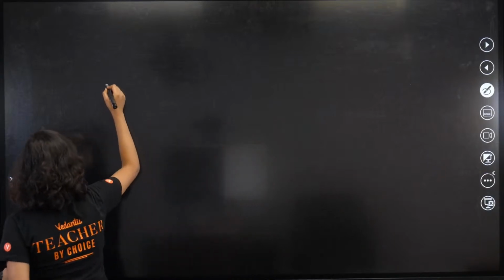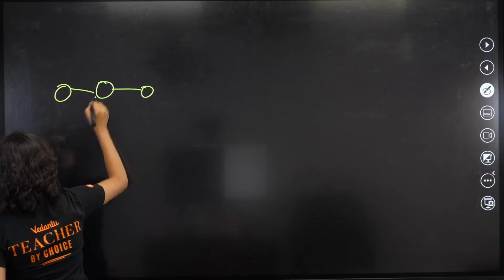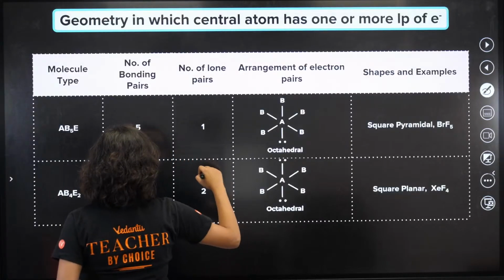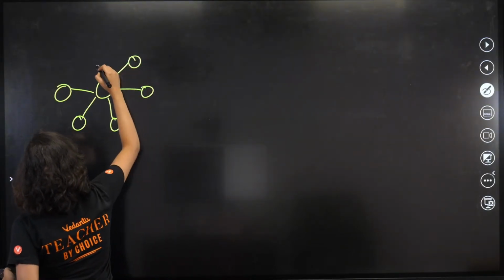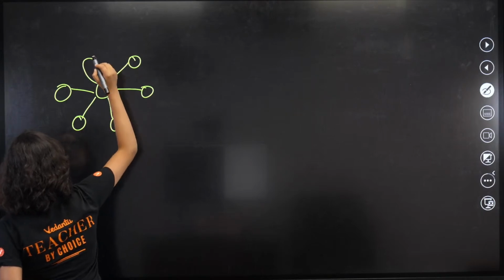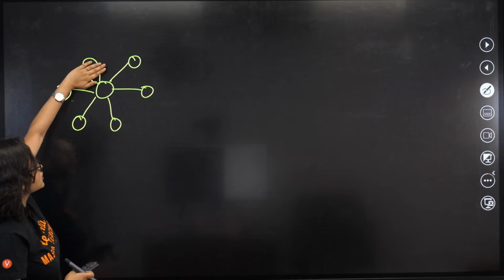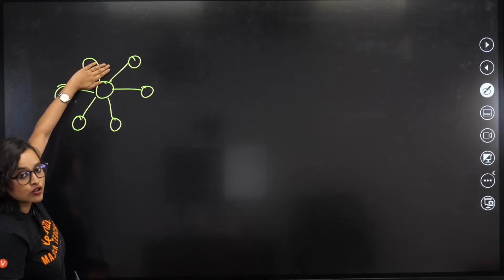Chalo, let's see. 5 bond pair, 1 lone pair. This 1, 2, 3, 4, and then 5 and then 6. So if I close this, what will I get? What is the shape, guys? There will be a protrusion also.